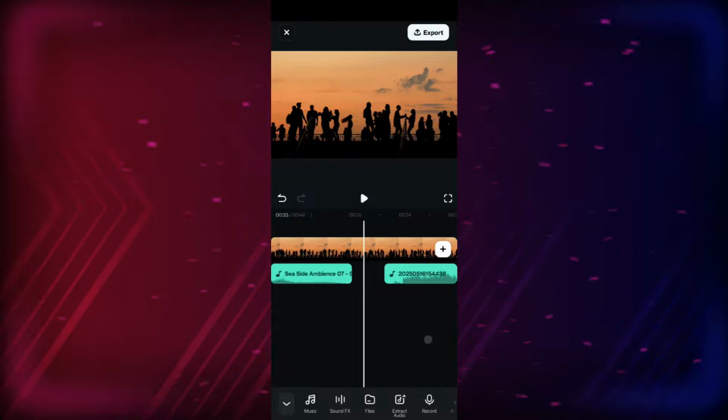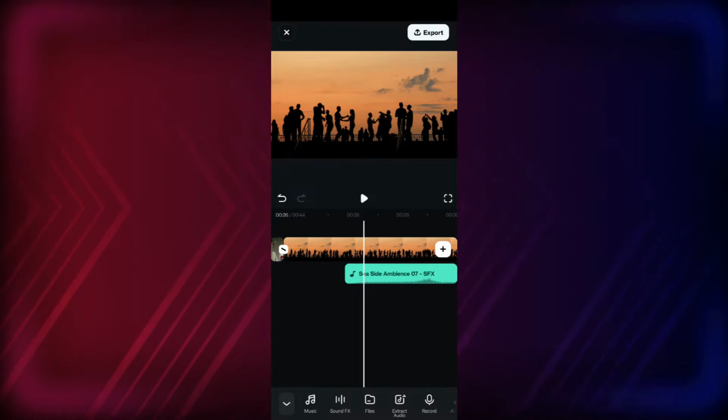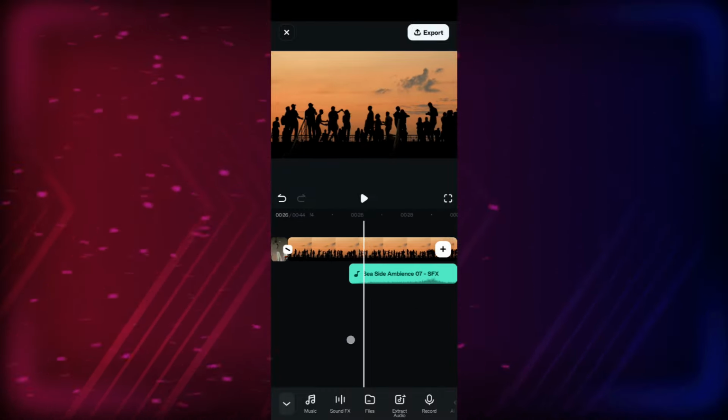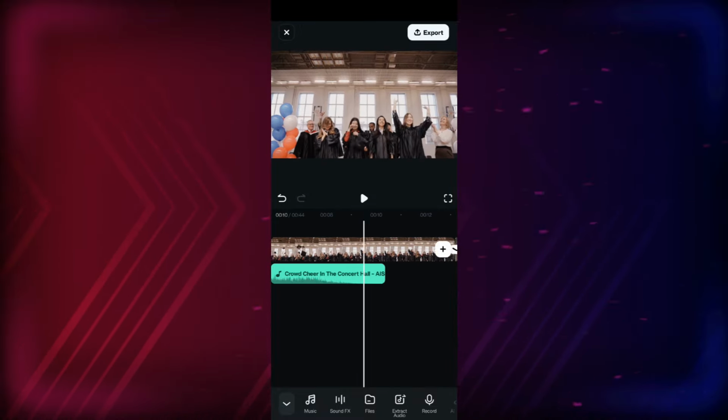This is how you make your trending videos sound professionally edited, add sound effects for the best viewers' reactions, all in the Filmora mobile app.